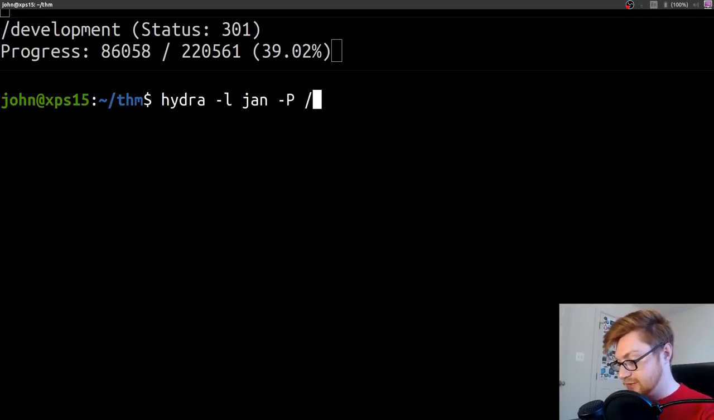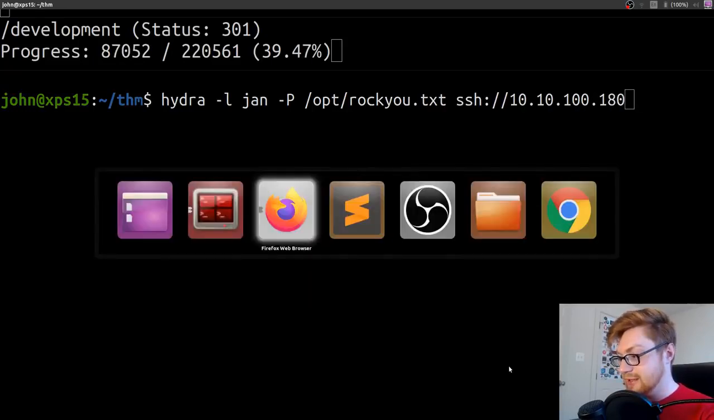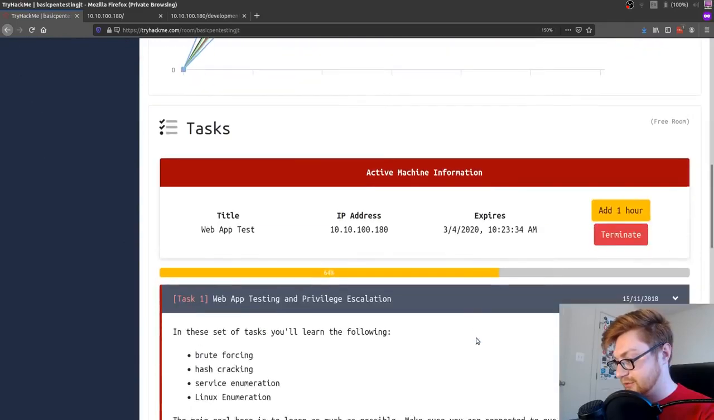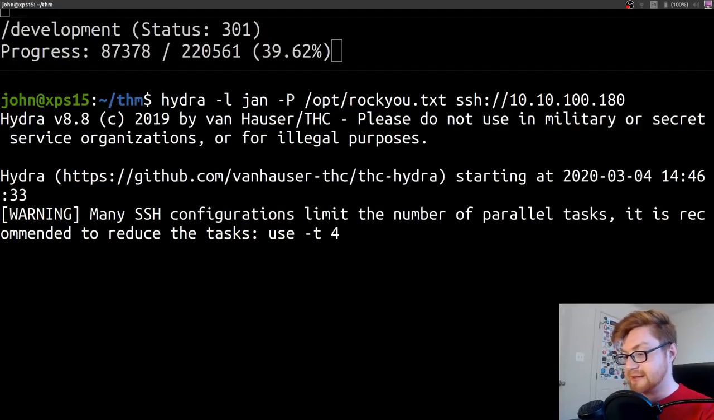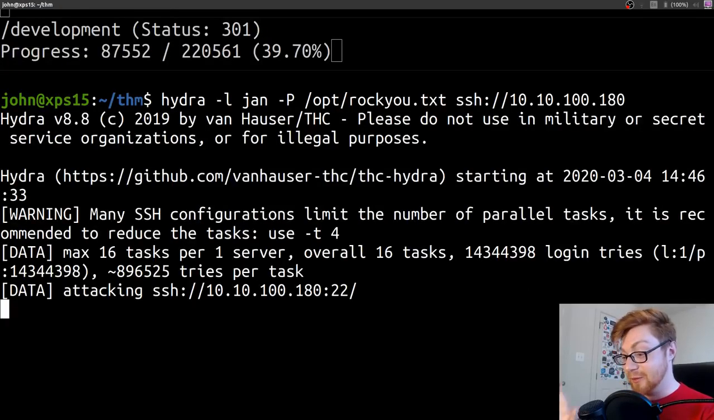-P, capital P, to specify a password list. I'm going to use rockyou. And then we need to specify the protocol and what we want to connect to. So it's 10.10.100, and it was 180, right? I promise I'll remember this eventually. It was 180. I got it. All right. Now we will let Hydra go beat this machine up.